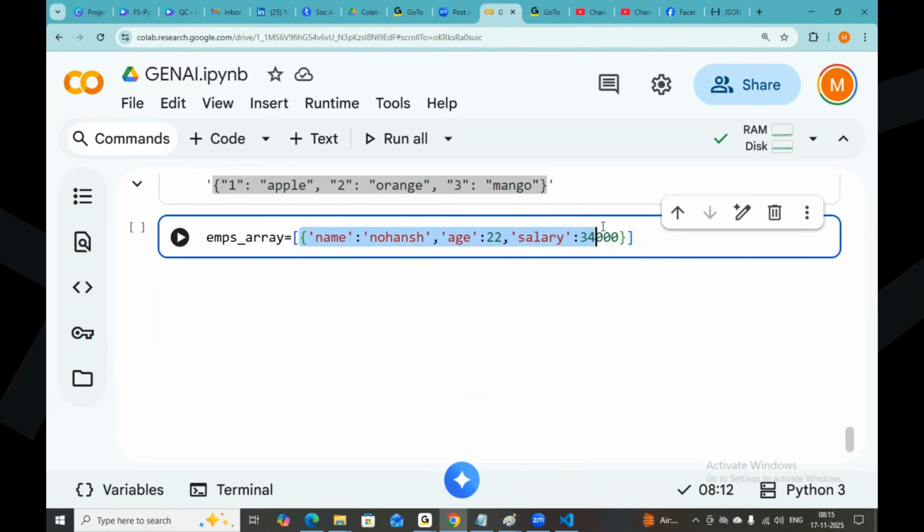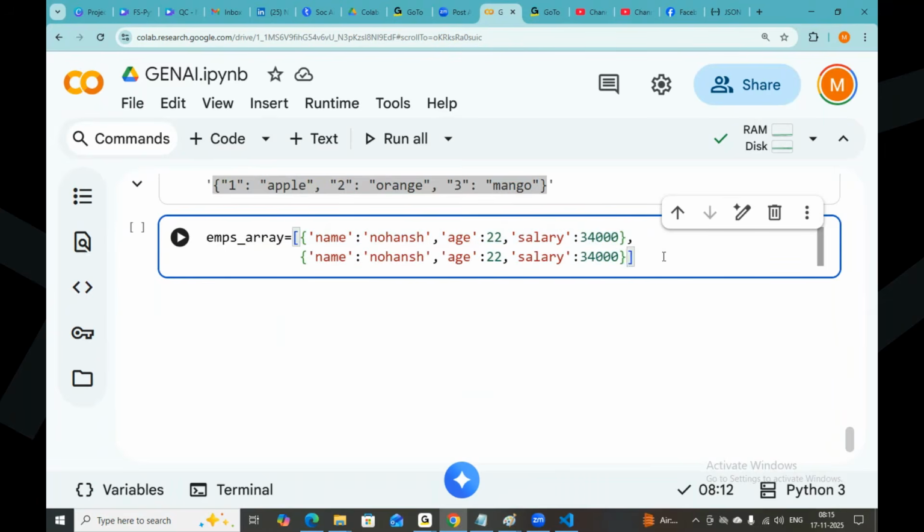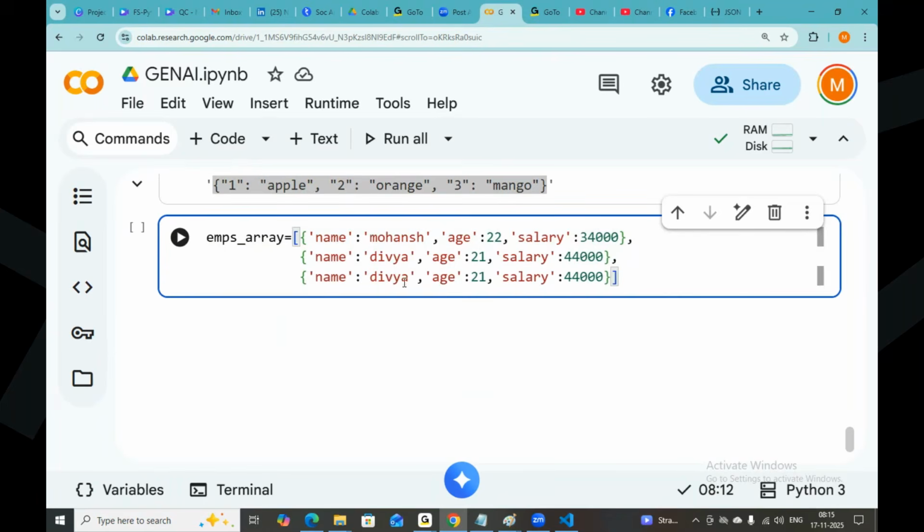Okay, I would like to take more employees here. I'm taking one more employee: name Divya, age 21, and salary 44,000. And one more thing I will take: name Rohit, age 20, salary 24,000. Okay, this is my employees array.